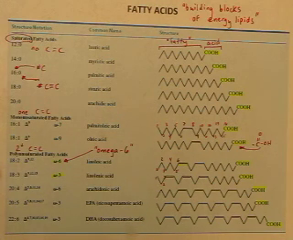In our next video, we're going to take a look at what kind of reactions these fatty acids can do. That's up next.